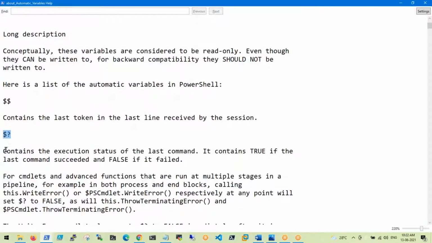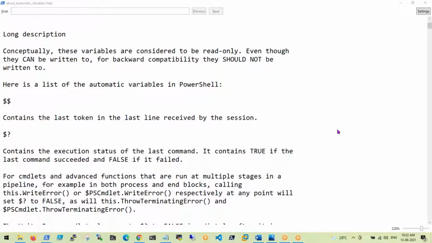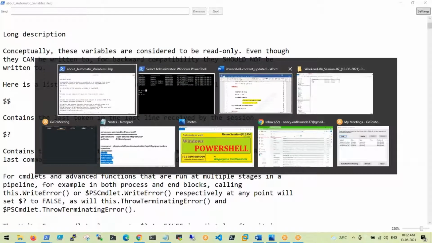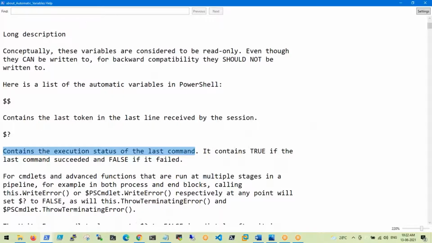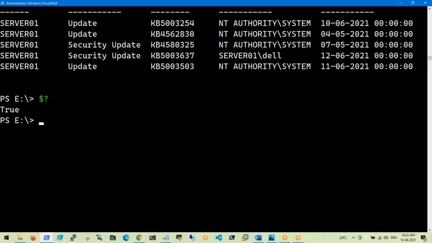It contains the execution status of the last command. If it is successfully executed, you will get the result as true. Otherwise, it will be false. I'm just giving one example, guys. We can create variables in two ways. For example, if you want to create a variable, New-Variable with Name equals x and Value equals 30.